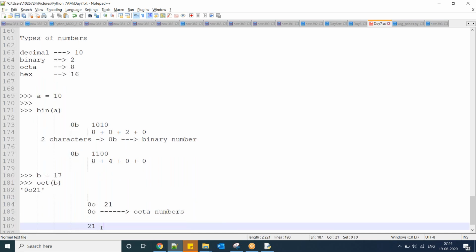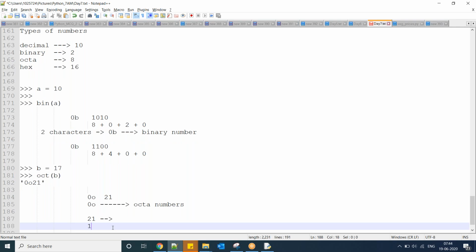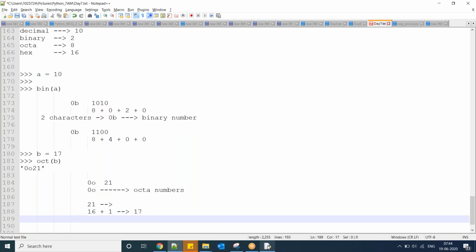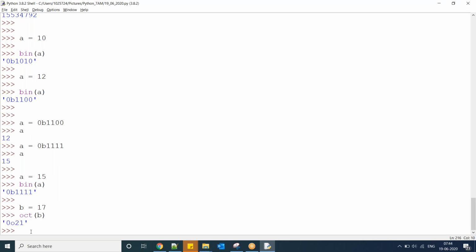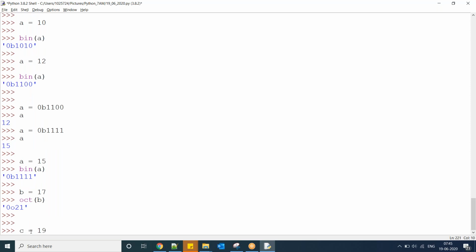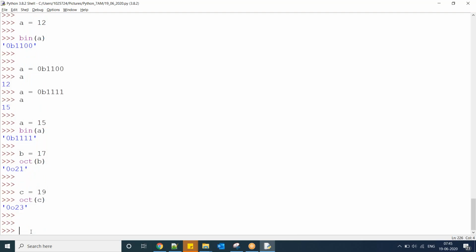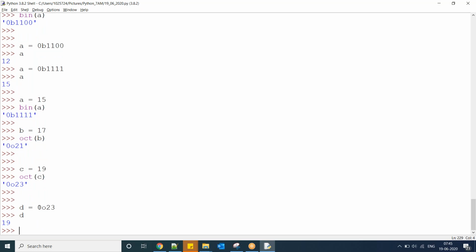Now 2 1 means 1 into 8 power 0, plus 2 into 8 power 1, which is 16 plus 1, 17. Now consider C equal to 19, octal of C. Similarly, D equal to, I am writing a string directly, 0o23. Now D value is 19, vice versa. These two characters are considered as binary and octal numbers.